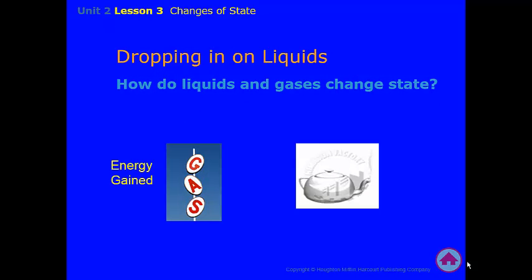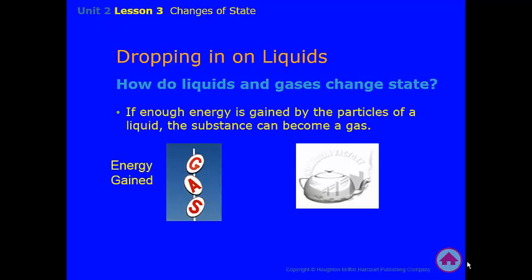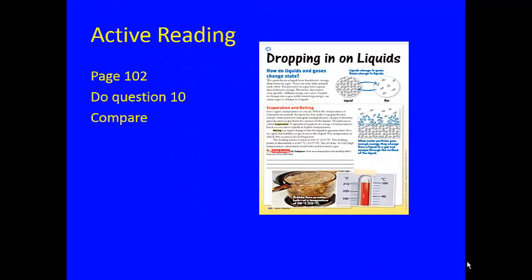Dropping in on liquids. How do liquids and gases change state? If enough energy is gained by the particles of a liquid, the substance can become a gas. We're talking about a liquid gaining energy. If it gets enough energy, particles moving fast enough, it can actually turn into a gas. So try page 102, number 10, compare. You may need to read a little bit about evaporation and boiling above it to answer the question.